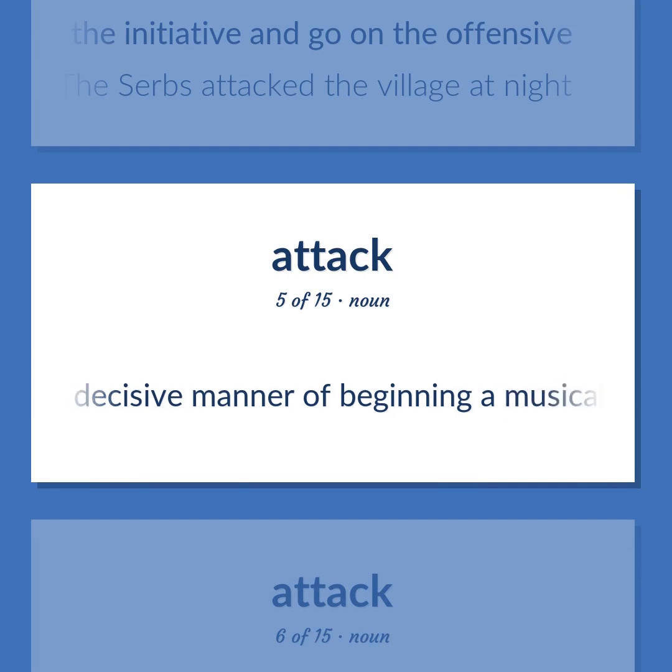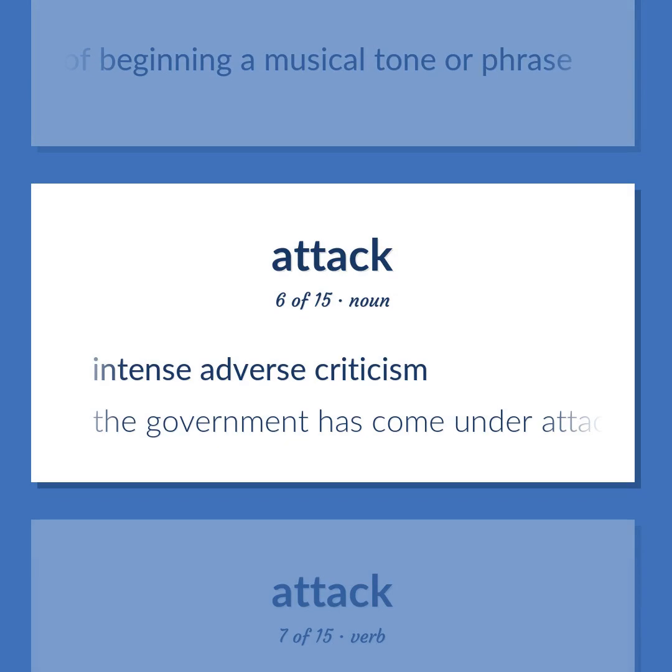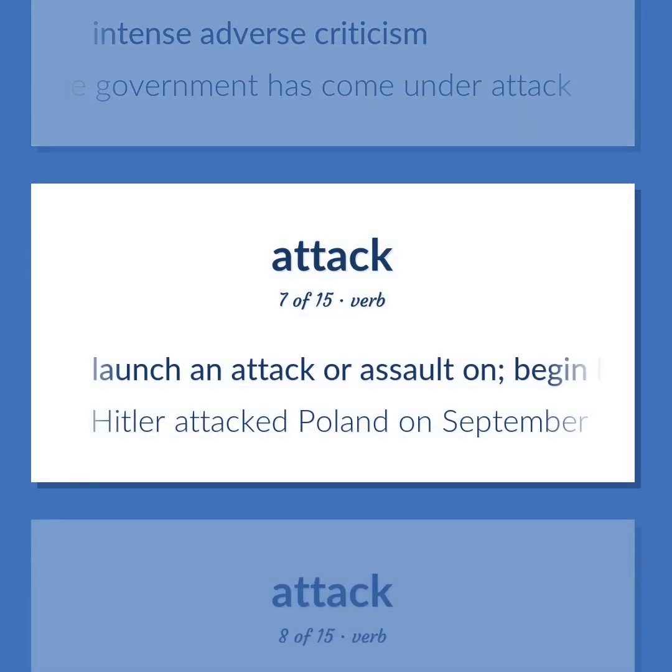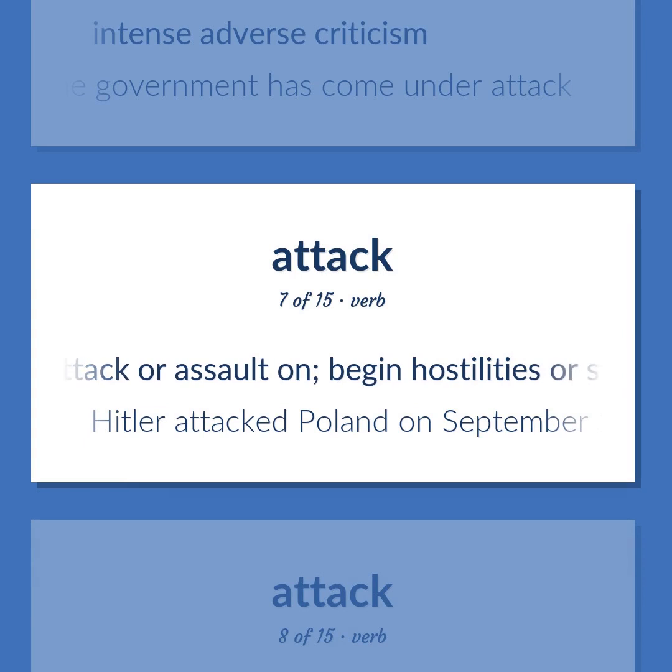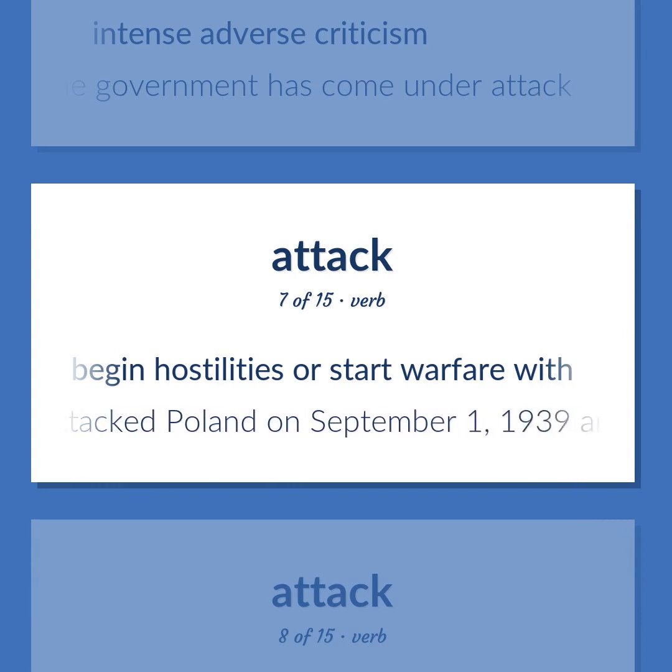A decisive manner of beginning a musical tone or phrase. Intense adverse criticism. The government has come under attack. Launch an attack or assault on. Begin hostilities or start warfare with. Hitler attacked Poland on September 1, 1939 and started World War II.